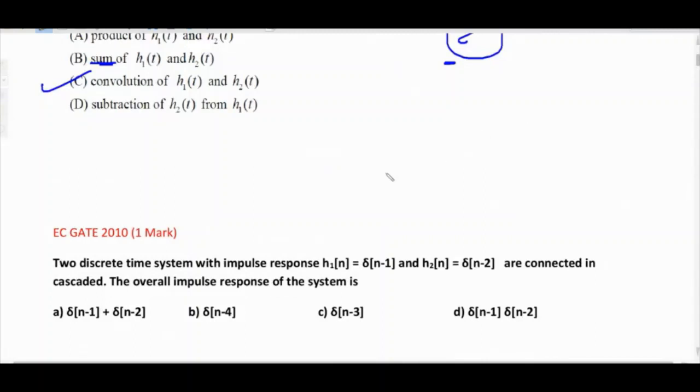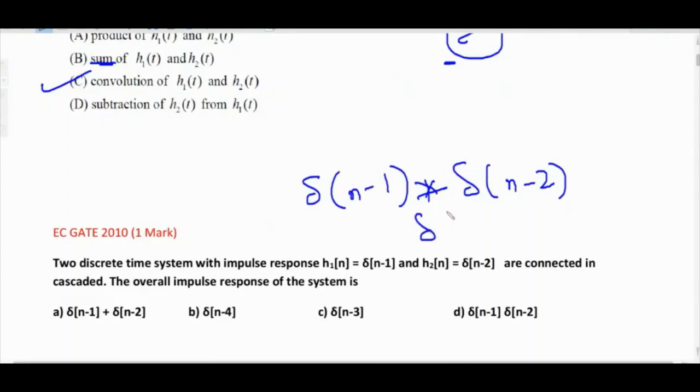Here the systems are connected in cascade, so again we have convolution. The overall impulse response is h1[n] convolved with h2[n], that means delta[n minus 1] convolved with delta[n minus 2]. Whenever an impulse is convolved with any signal, we get the same signal. But when two impulses are convolved with each other, we get one impulse and the delays add. So here it will be delta[n minus 1 minus 2], that means delta[n minus 3]. So the correct answer is option C.